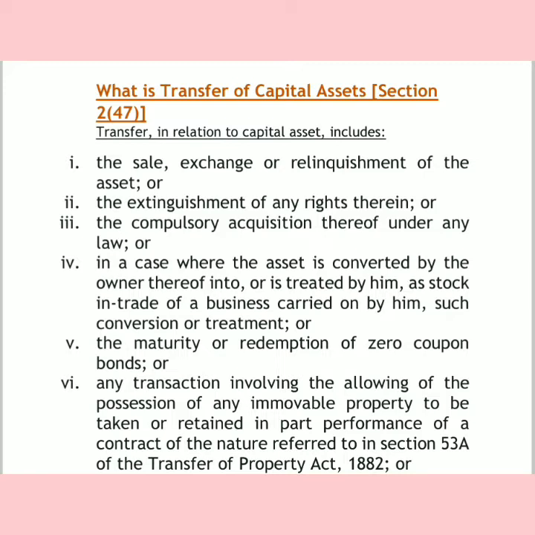Next is compulsory acquisition thereof under any law. When the government or any agency acquires any asset on a compulsory basis, then that will be a transfer and thus capital gain will be charged. Next is when the capital asset is converted into stock in trade. Here the capital asset is not sold, rather it is converted into stock in trade, maybe for business purposes, so that will be treated as capital gain. And when the stock is further sold, then that will be business income or loss.